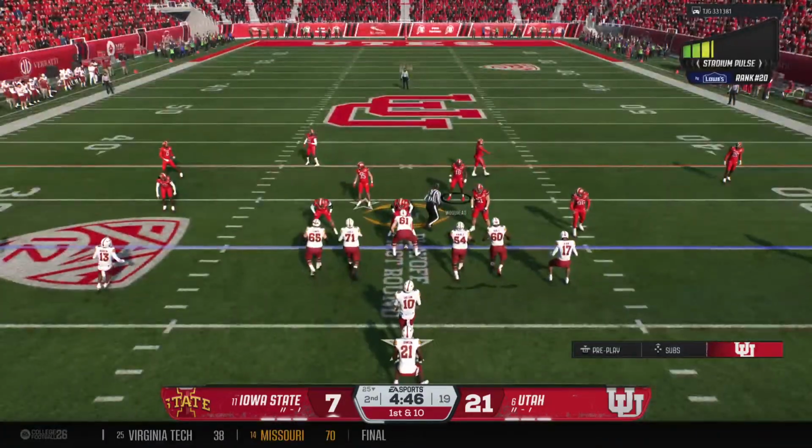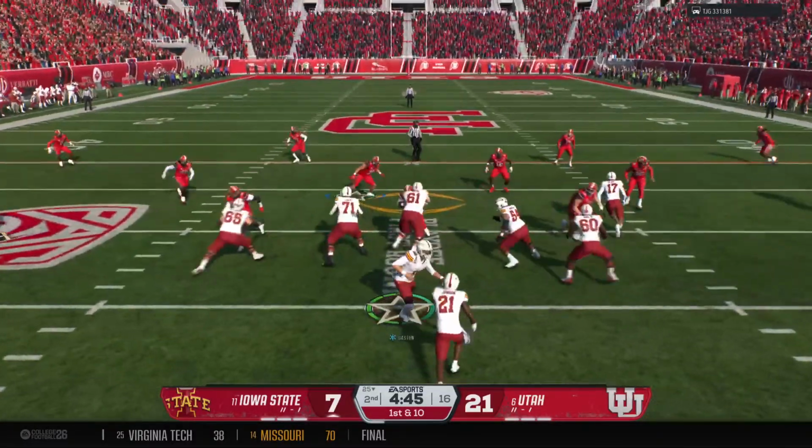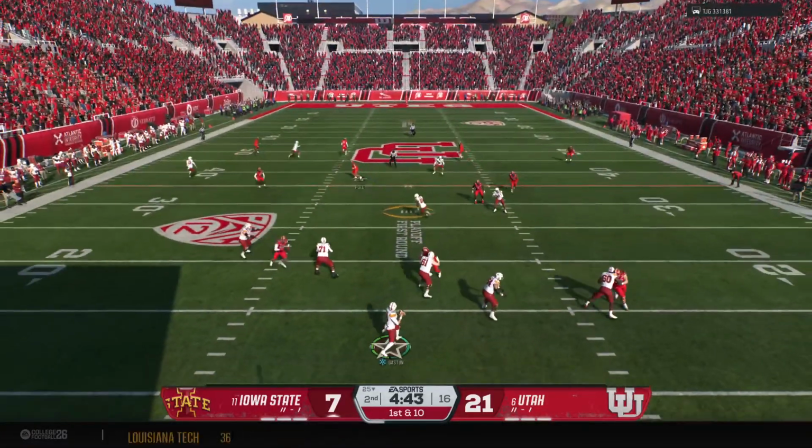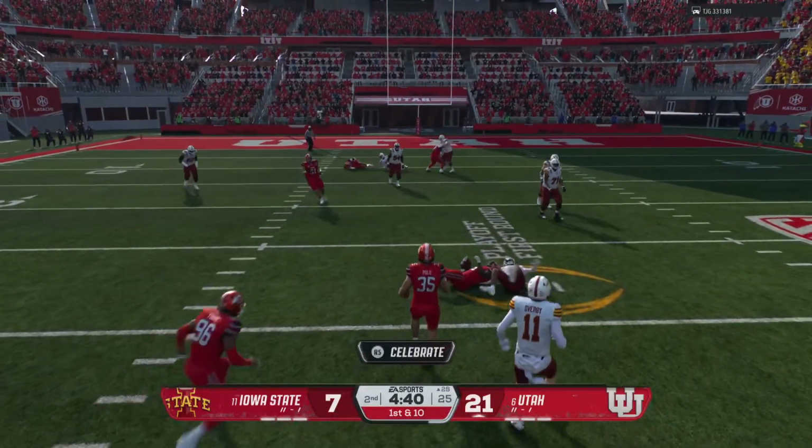And the Cyclones offense is back out on the field now. The last possession ended in an interception. Let's see if they continue to trust this quarterback in the passing game. Defense is coming after him. Another interception. That's number 4 today.